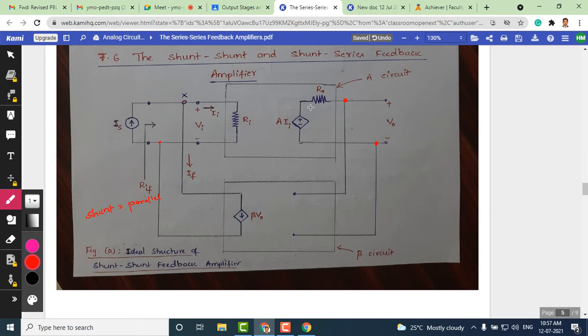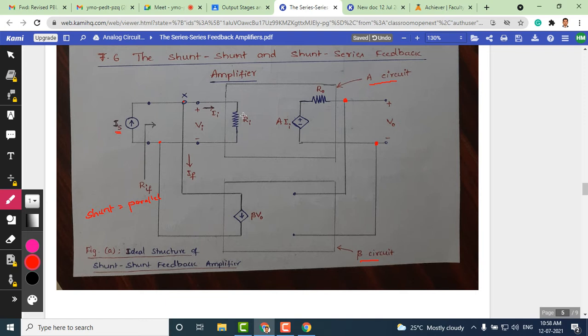The rest of the circuit remains the same. As you are seeing here, there is a basic amplifier circuit, and there is a beta circuit, which is the feedback network. We have just indicated those two circuits with a box here. One of them we are calling the A circuit, and the other one is the beta circuit. Apart from that, there is a sampling taken in parallel or shunt fashion, and mixing that happens in a shunt fashion. The remaining notations are: there is a source current which we have indicated as Is, and Ii and Vi are the input to the amplifier block.